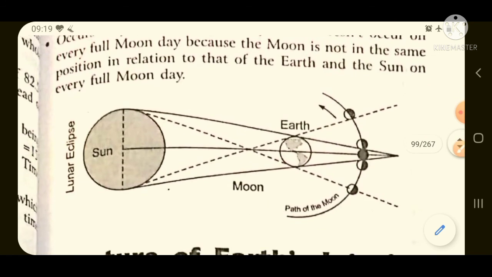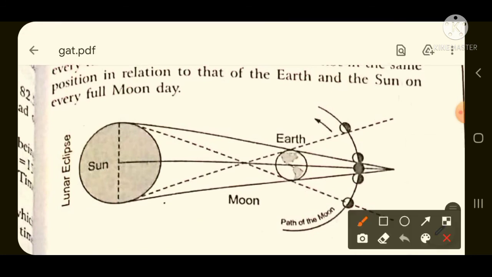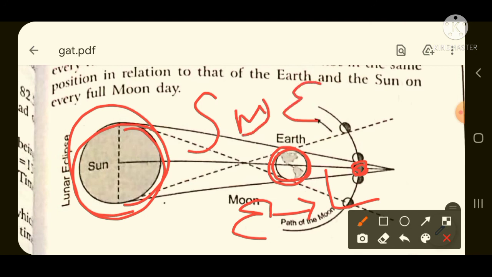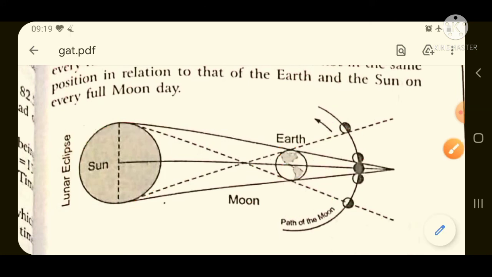All of you have got a clear-cut idea regarding full moon day, solar eclipse and lunar eclipse. See, this is a clear-cut picture of this lunar eclipse. In this it is shown that this is the sun and this is the moon. Here earth has come in between sun and moon. So whenever earth is in between, it will be called lunar eclipse. And whenever the moon is in between the sun and earth, it will be called solar eclipse. All of you have got a clear-cut idea regarding solar eclipse, lunar eclipse, new moon day, full moon day and blue moon day.